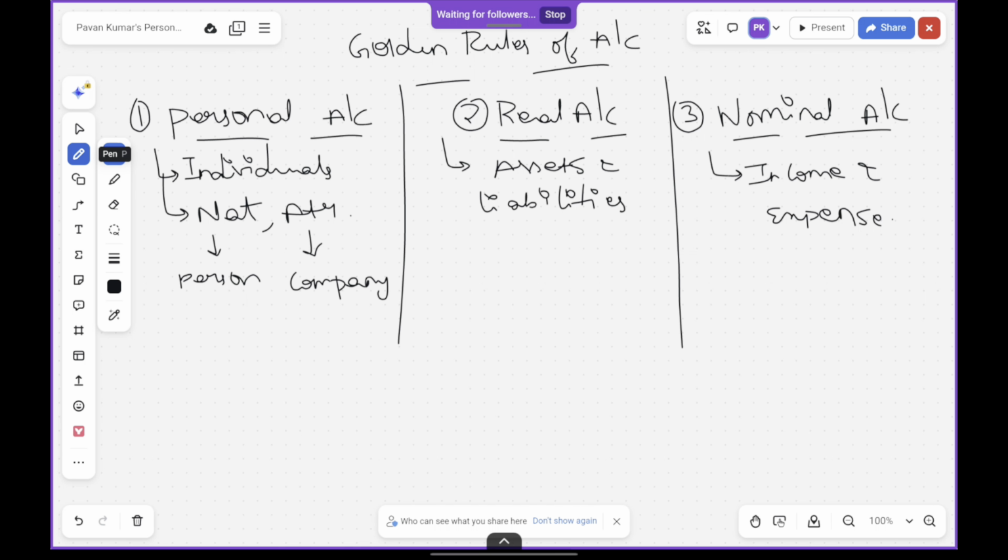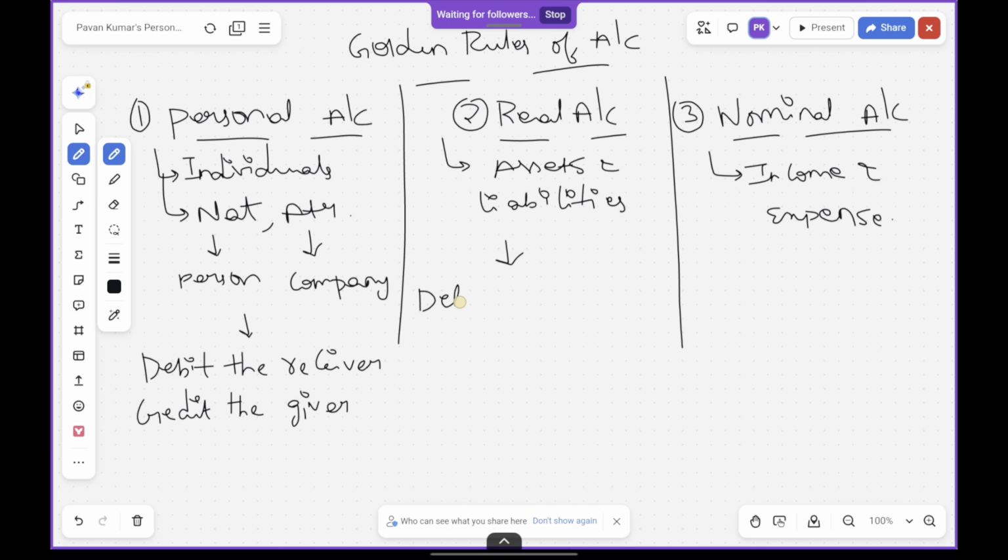So what is debit and credit? Personal account: debit the receiver and credit the giver. Remember it: debit the receiver, credit the giver. And what about the real account?